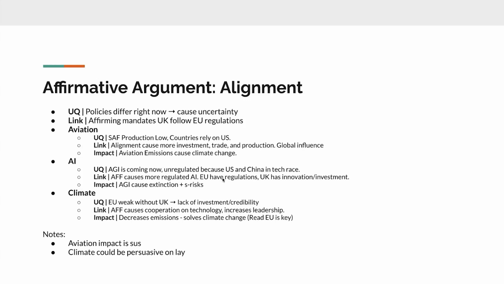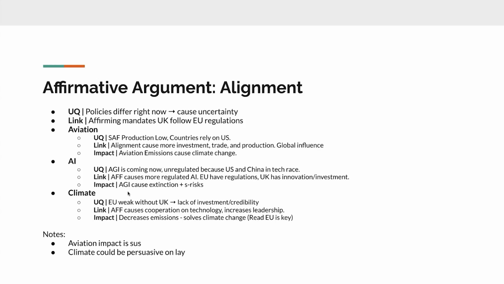The link for this argument is that the affirmative would cause the AI to be more regulated. The EU passed something called the AI Act, but the main issue with it is that the EU has not spent a lot of money investing in their AI. So they have good AI regulations, but they're not seen as a credible actor because they don't have innovated AI. But the UK has the reverse, so they have innovation and investment. So when combining the two, you get strong regulations along with strong innovation, which would then cause global people to adopt it.